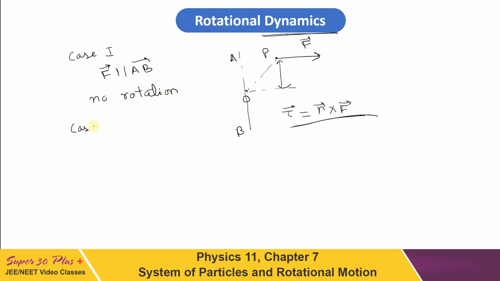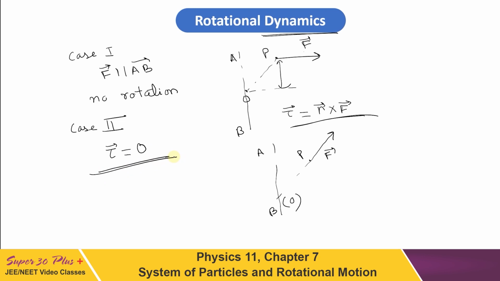Let us consider another case, case 2. Now here if you consider this is AB rotational axis, this is the point P, and now F is applied such that it can pass through the axis AB and let that intersection point be O. So what will happen then? There will be no perpendicular distance between the force and the axis AB, and in that case also torque will be equal to 0. So this also will produce the same effect, which is no rotation.